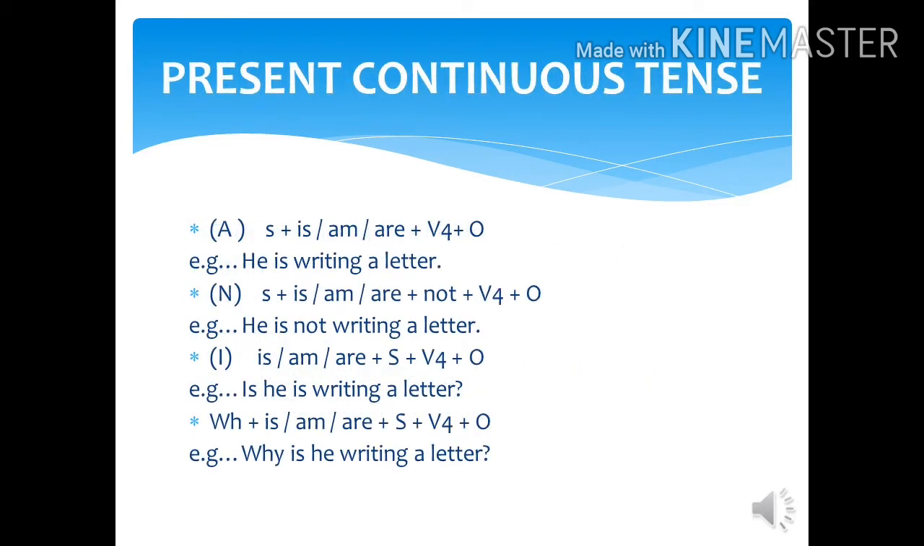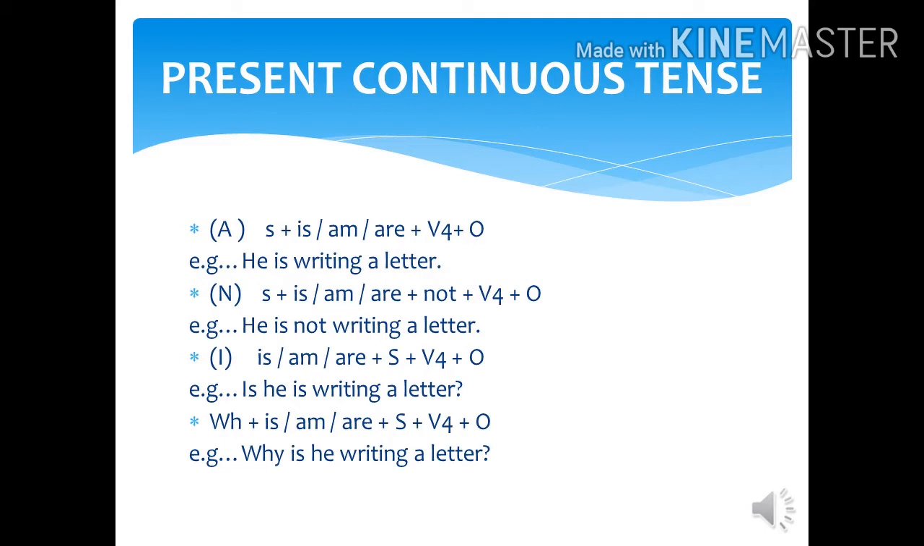Dear students, let's make a start with the present continuous tense. But before discussing its rule, I would like to tell its Urdu identification, that is raha hai. So let's make a start with its first rule. Here you can see A is written in bracket. A means affirmative. In affirmative case, subject, is, am, are, fourth form of verb with object. For example, he is writing a letter.